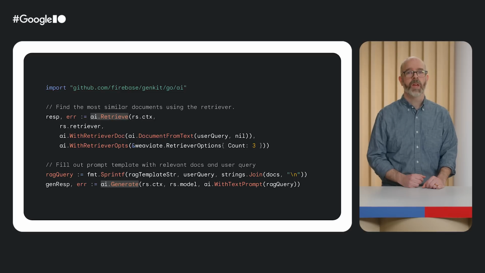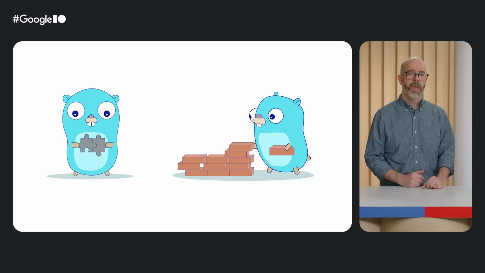Last, we'll look at Firebase GenKit for Go, currently in beta. It provides similar abstractions to LangChain Go. GenKit includes production-grade features like prompt management and observability that may not be visible in the code, but improve the overall developer experience. As your AI systems grow, Go's emphasis on simplicity means your code remains readable even as it grows in size and complexity.